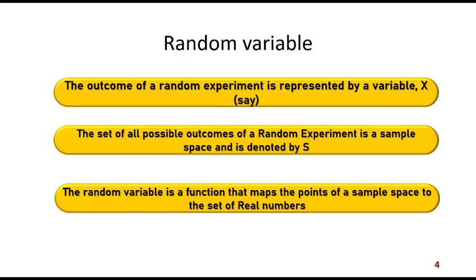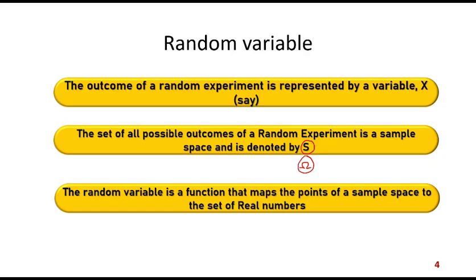The set of all these possible values is represented by capital S, or sometimes it is also written as capital omega. Capital omega symbol is like this. So this capital omega or S represents the sample space, and it has the set of all possible outcomes of a particular random experiment.